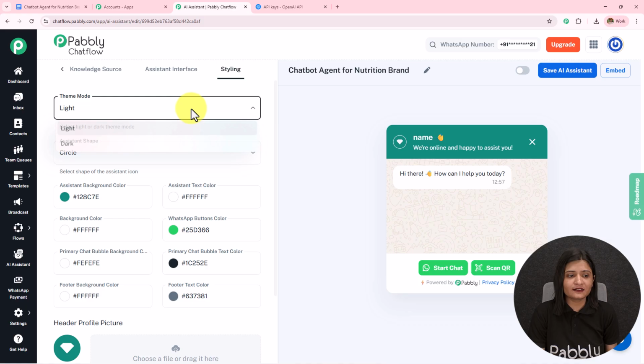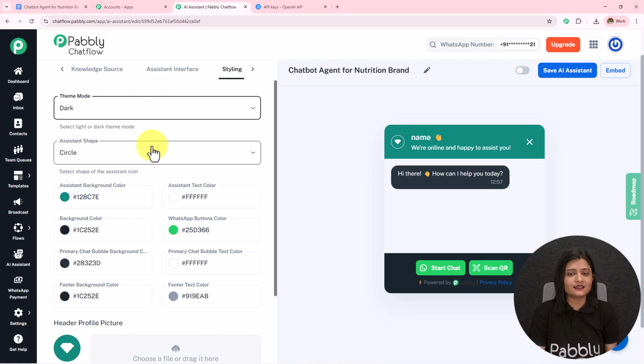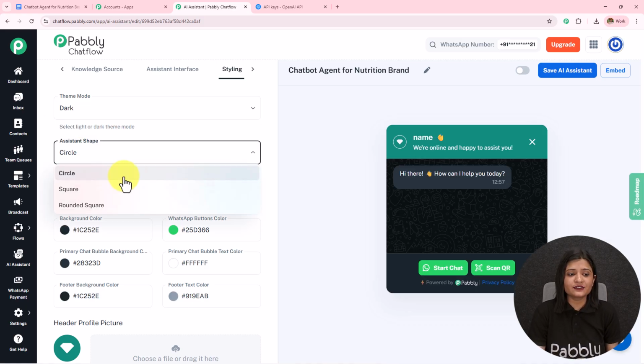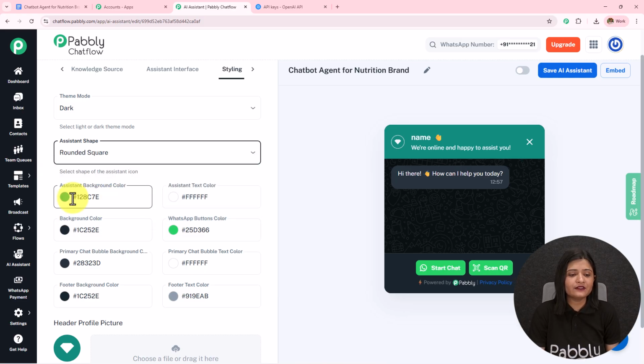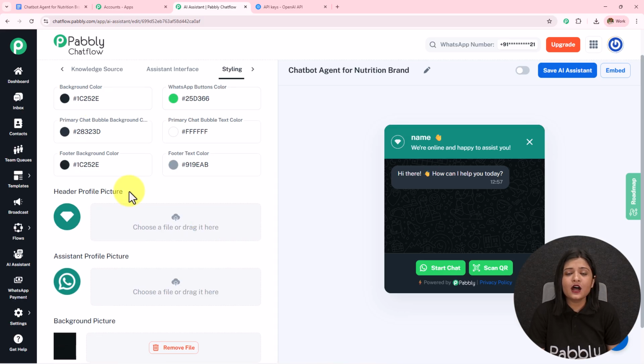Then we have this final part as styling. So here I have selected the theme mode as light. You can select it as dark also. Then we have this assistant shape where you can select circle, square and rounded square. Then we have this background color, text color, button color, chat bubble text color. You can set this according to your choice and preference. I'm going to keep it as default only.